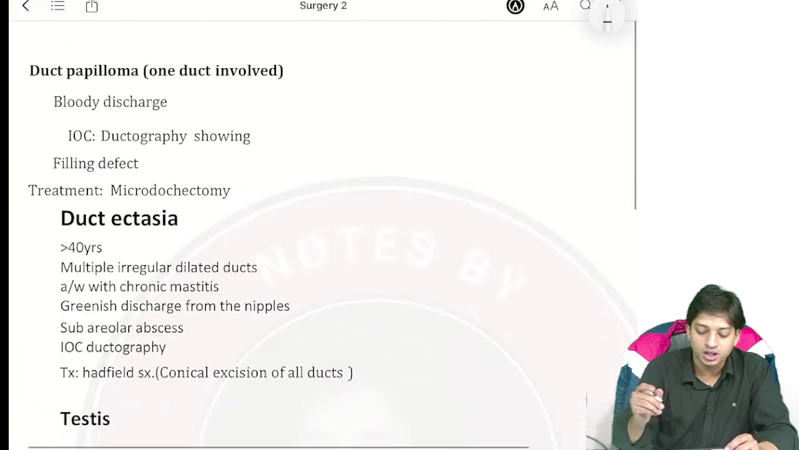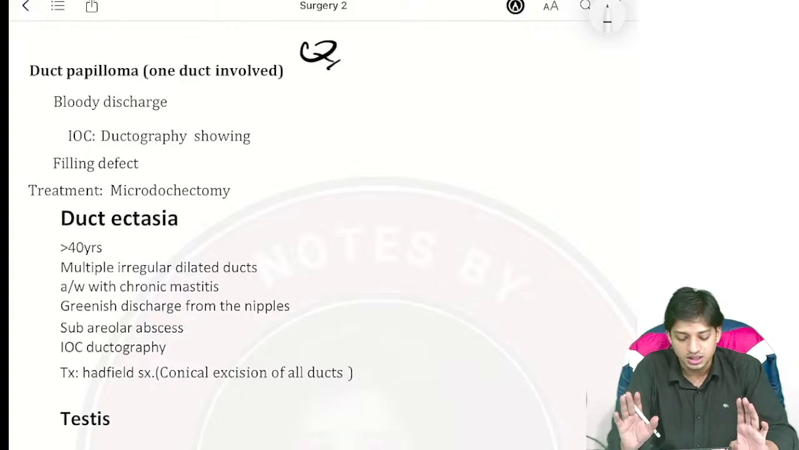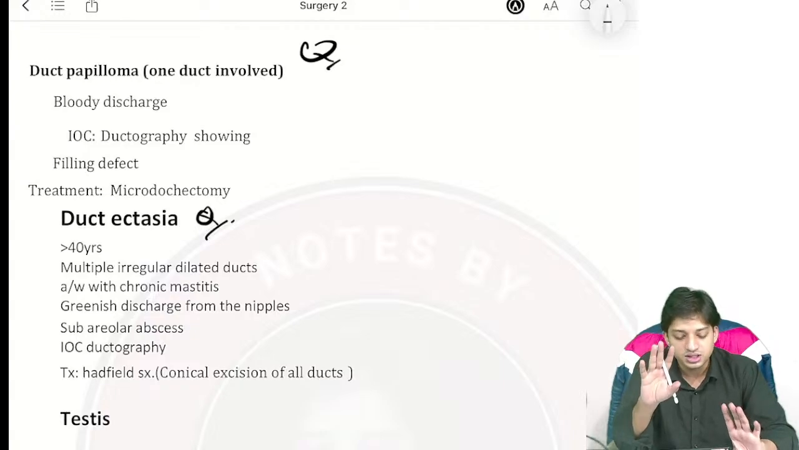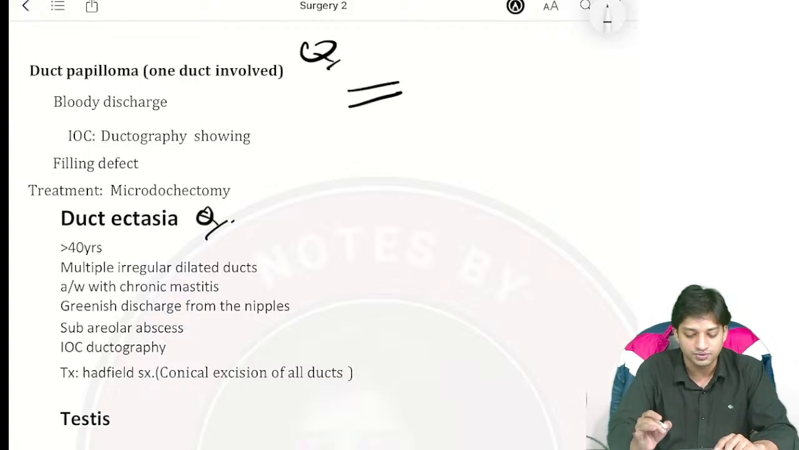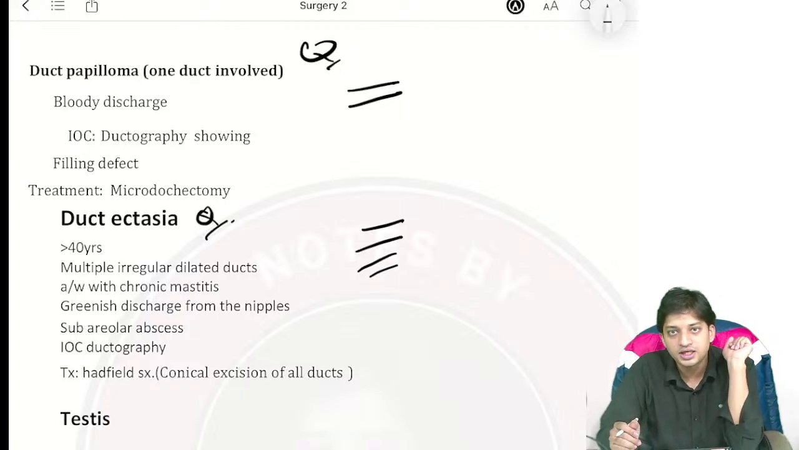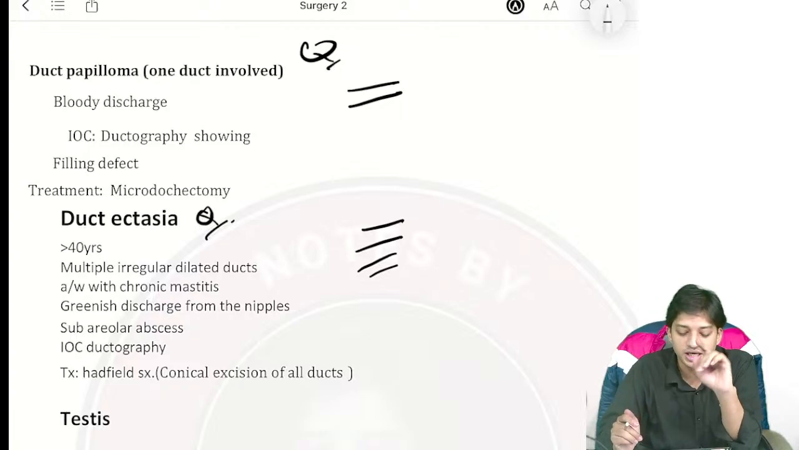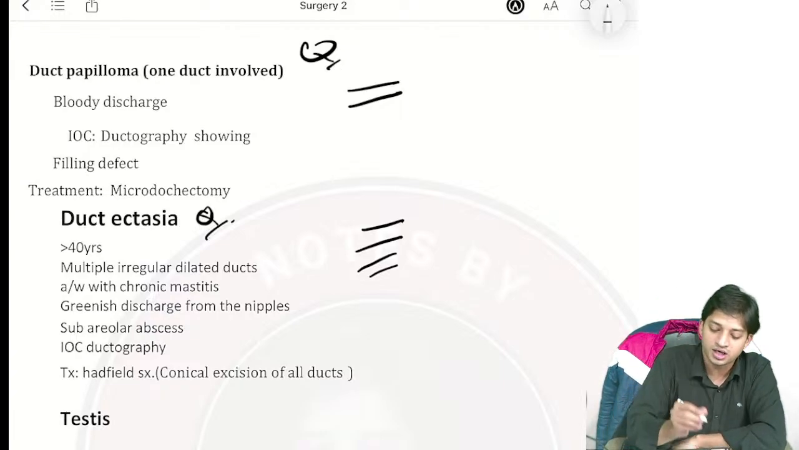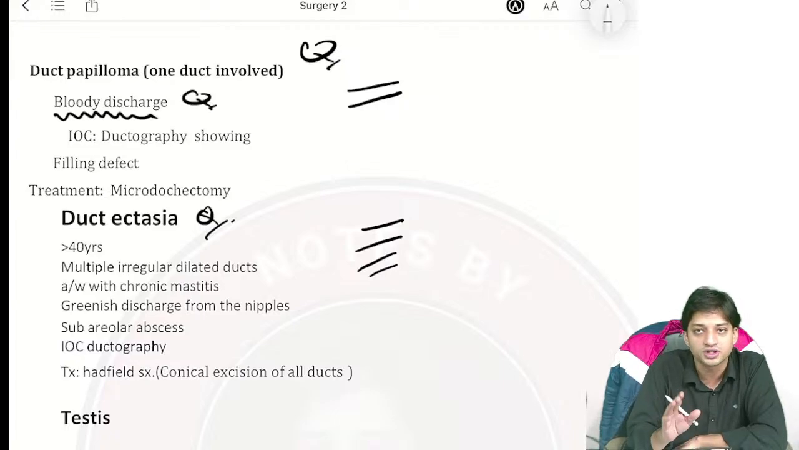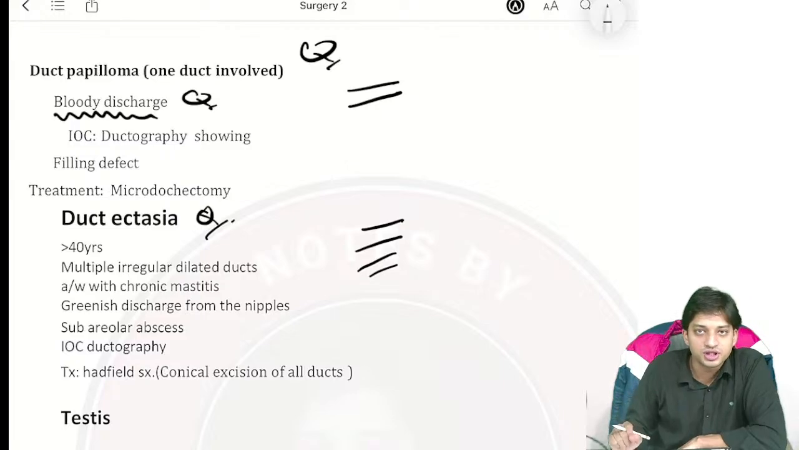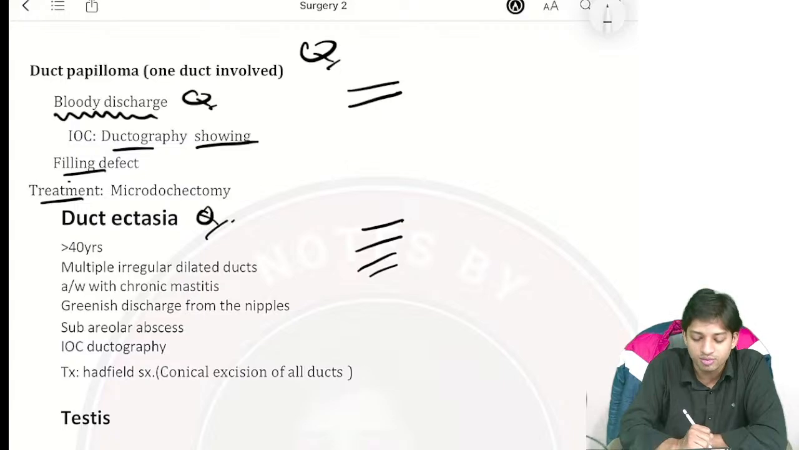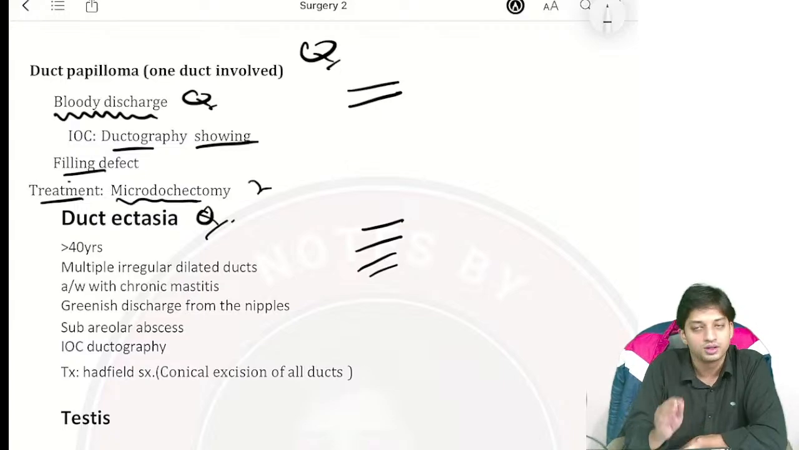Coming here to the topic called duct papilloma. See, now duct papilloma and duct ectasia are basically the same thing. The difference is that in duct papilloma, one duct is involved, and in duct ectasia, multiple ducts are involved, right? Another differentiating point in the question, how will you differentiate? I will tell you. In duct papilloma, generally one duct is involved, and they will give you a history of bloody discharge, right? Here the investigation of choice will be ductography showing a filling defect. Now in treatment, what will you do? You will do microdochectomy. Done.